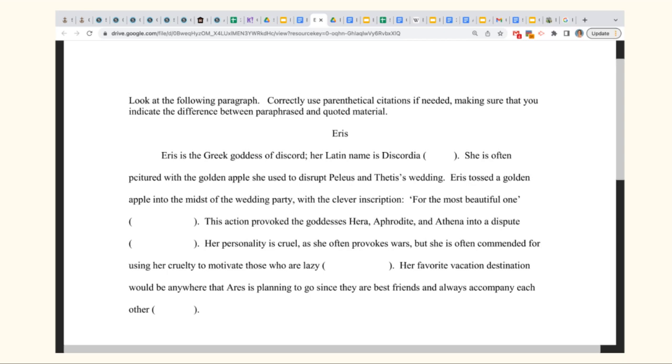Unfortunately, she has not completed the in-text citations. So using those source cards, use the fact, the stat, or quote that they found on the left-hand side to identify what should be going in the citation. Remember, look at your works cited page to see what's listed first in the entry in order to determine what should go in the parentheses.